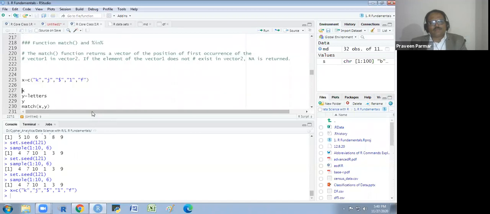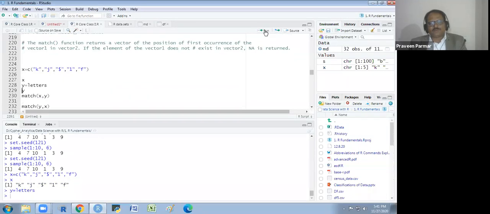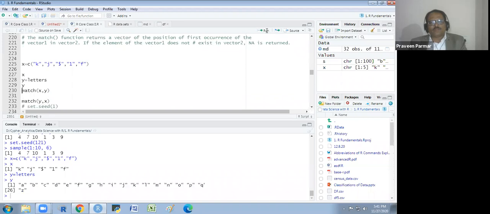And you will see that we have three letters here. One is a specific character and one is a number. And I am taking another variable, which is Y. And Y is the letters in small alphabets. So if I show you the Y, this is my Y: A, B, C, D, E, F, G, H. Got it? Does that make sense to everyone?